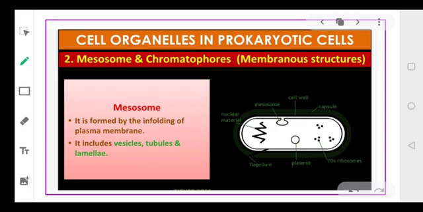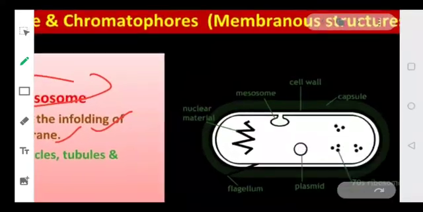Now there is a special structure which is referred to as mesosome, and it is formed by infoldings of the plasma membrane. Dear students, as you can see, this is a cell. This outermost layer is your plasma membrane. The cell is covered by a plasma membrane. I hope this is clear.